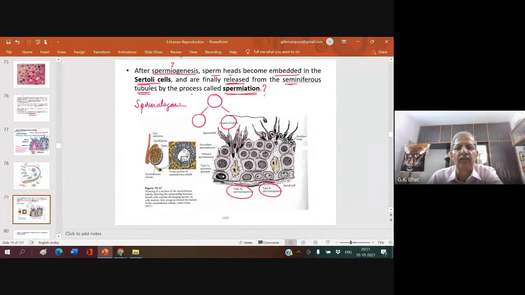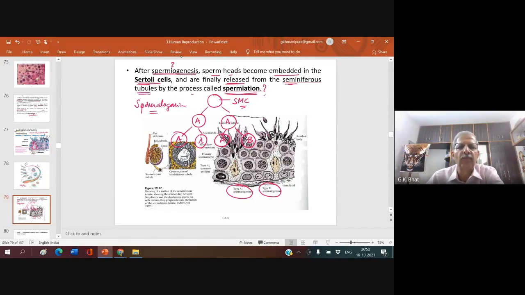All the resulting cells are called spermatogonium only. Let us say that this is A and this is A. Again this divides, it forms A, and again it forms A, and again it divides, it forms A, and another one forms B. So during spermatogenesis, two types of spermatogonia are formed from the sperm mother cell, producing AA.